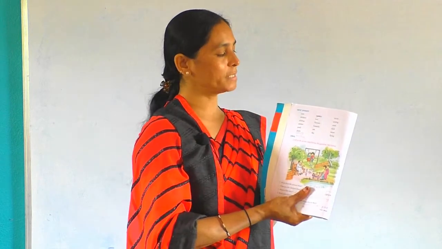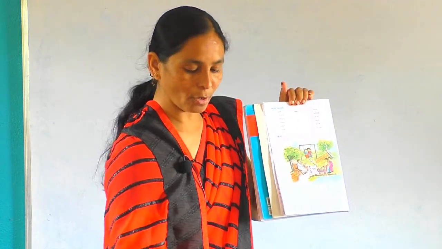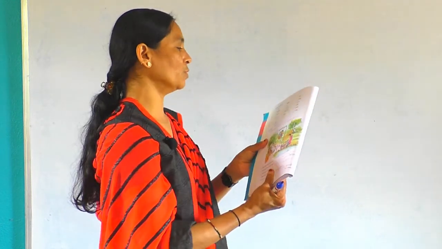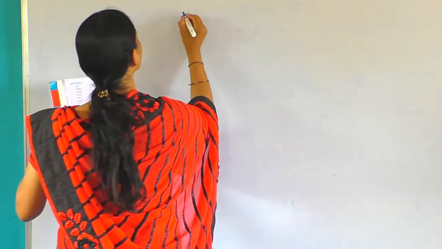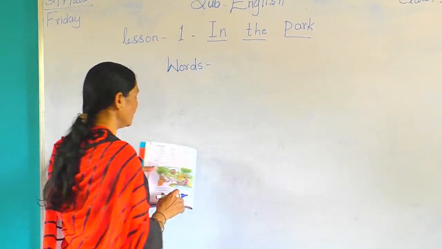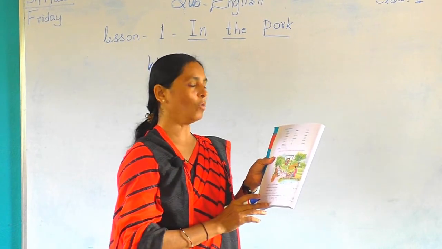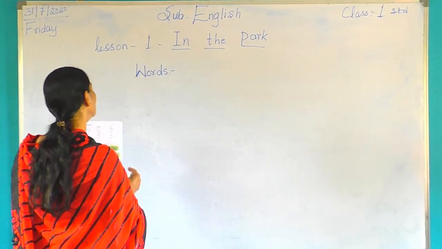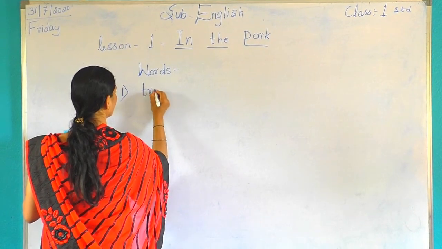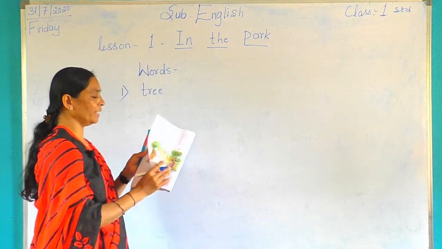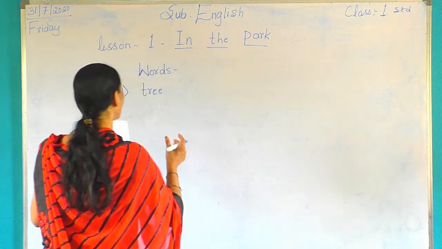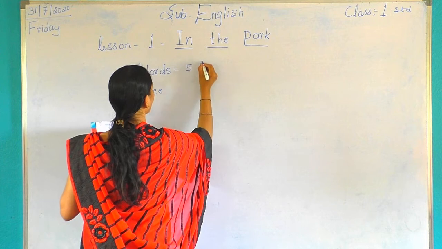Now today shall we write some more important words. Some more difficult words shall we write on the board. You all copy in your notes. Shall we write words now? Yesterday I gave you all 8 words. Now still more words today we write. See here, first one, you write tree. The same what we learnt in the lesson, from that lesson we are writing words. You write 5 times these words. You have to write 5 times.